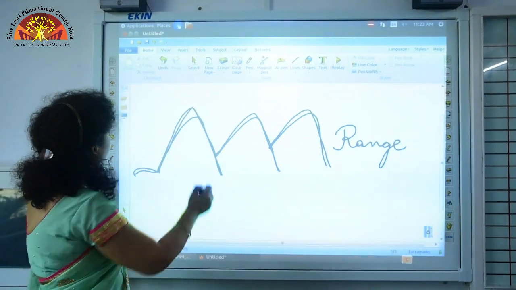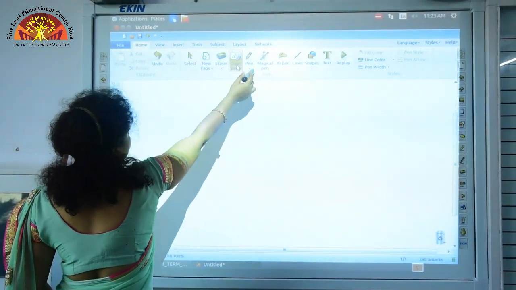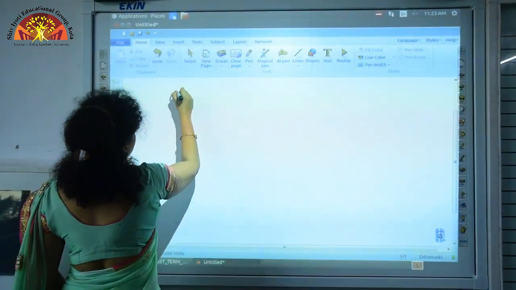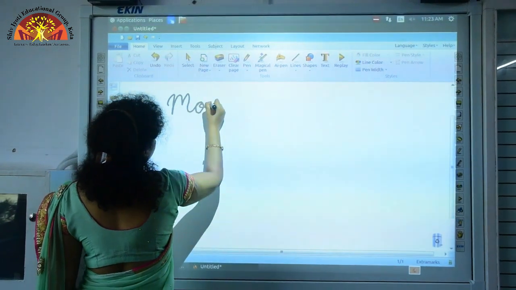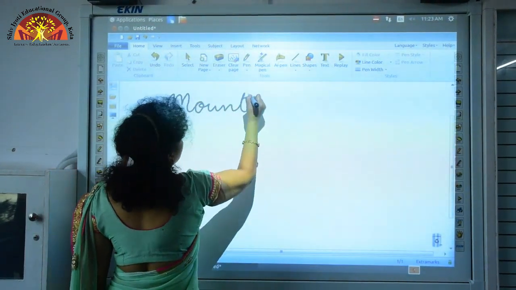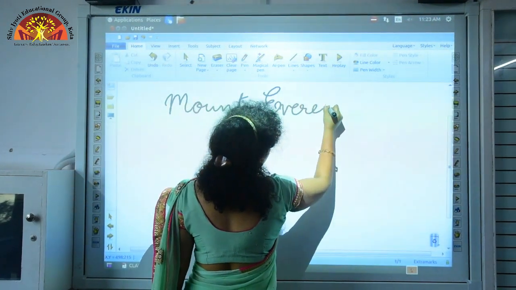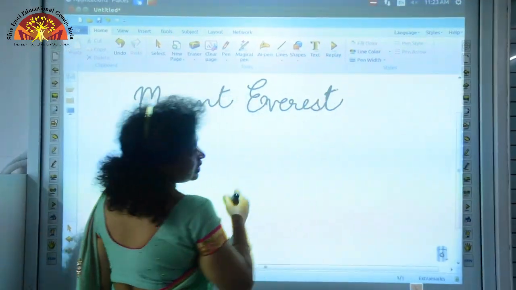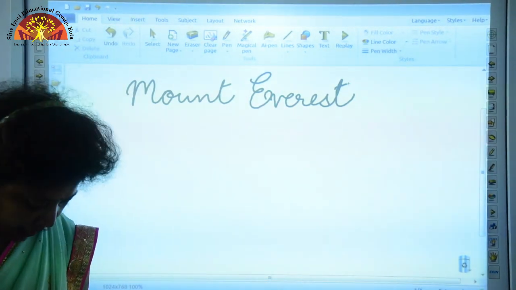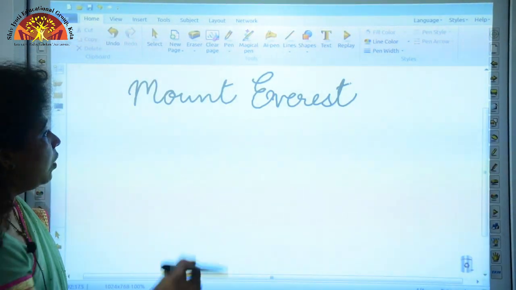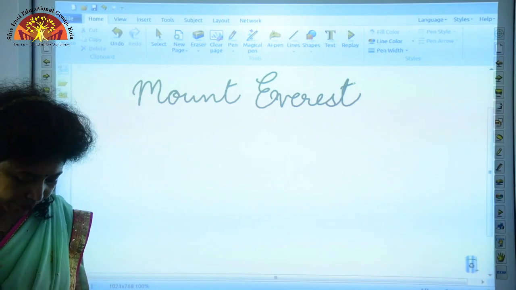Mount Everest, which is the highest mountain peak in the world, is located in the Himalayas.